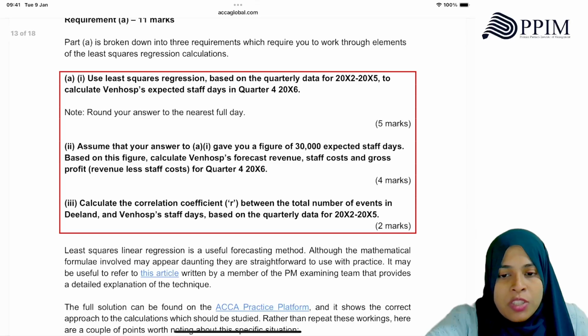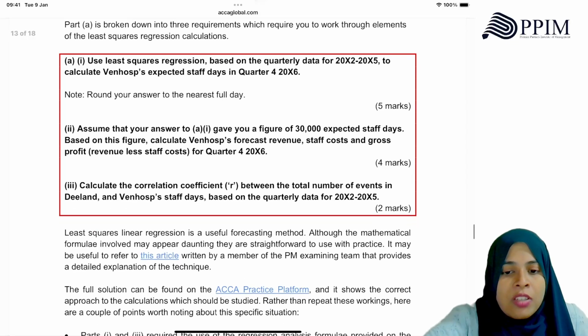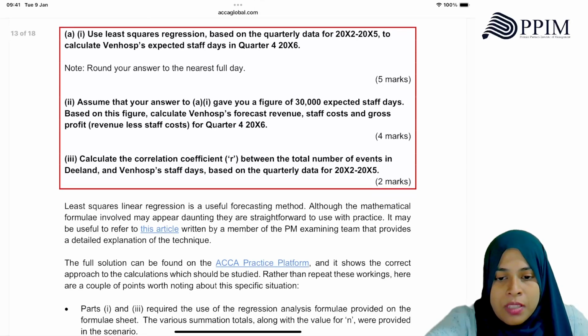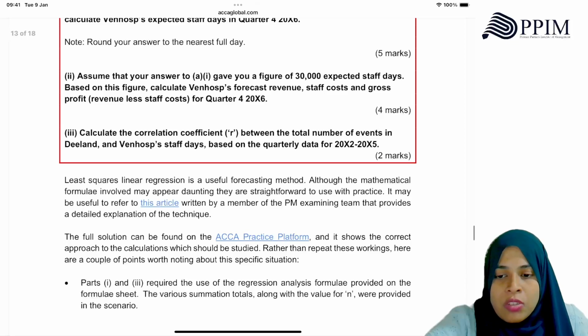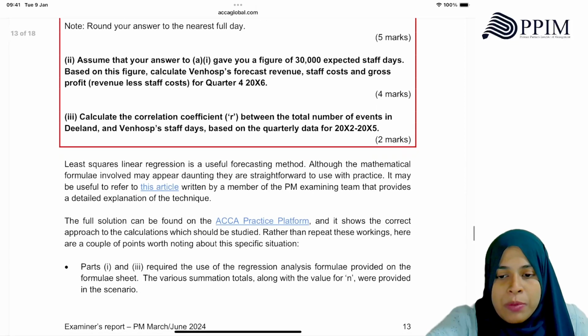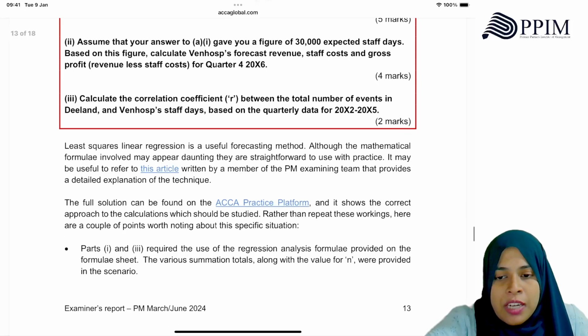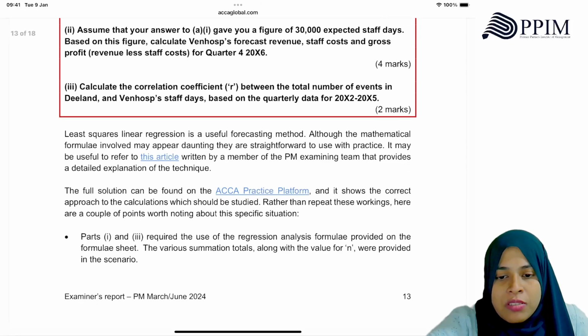Part 2 was to assume your answer in A gave you a figure of 30,000 expected days, and calculate the forecast revenue. They have not given that here. Then calculate the correlation coefficient r. The full solution can be found in the article. Least square regression, linear regression is useful for forecasting, although the mathematical formula involved may be daunting, they are straightforward to use with practice. It may be useful to refer to this article written for members. The full solution can be found in the ACCA practice platform, and the correct approach to calculation should be studied.